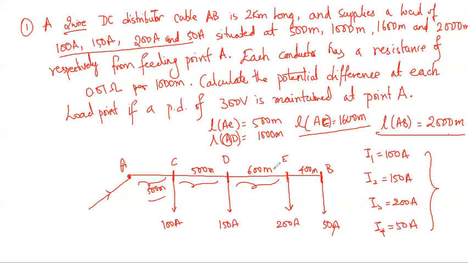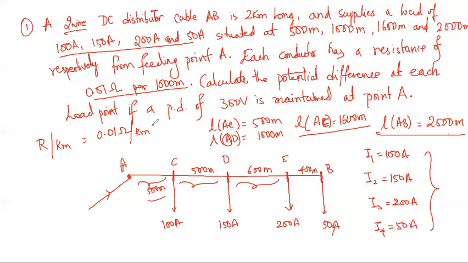So now one more thing that is to be written: each conductor has a resistance of 0.01 ohm per kilometer. So the conductor resistance which is given is 0.01 ohm per kilometer. Okay, that is being given there. So I need to calculate the potential difference at the load points if a PD of 300 volt is to be maintained at point A there.